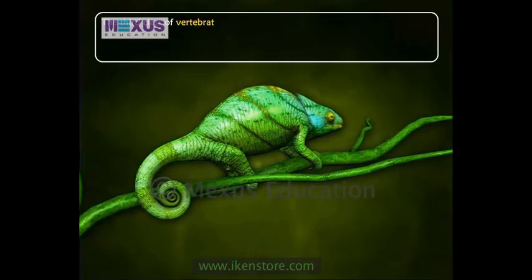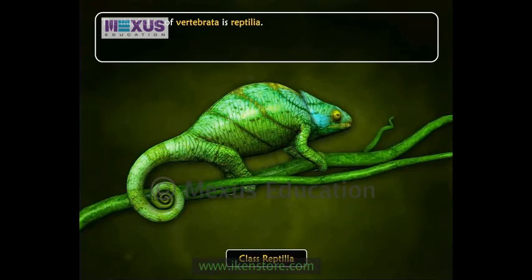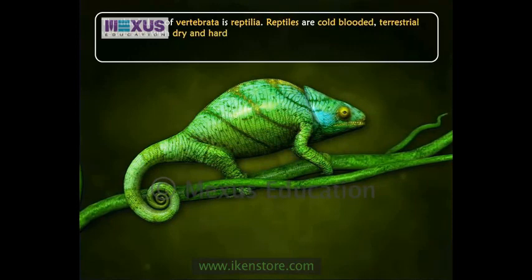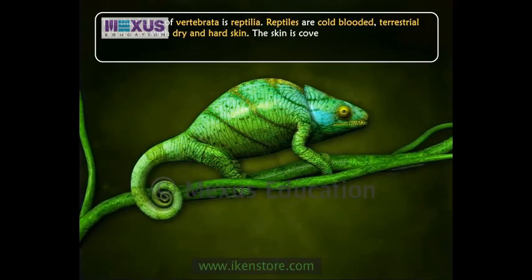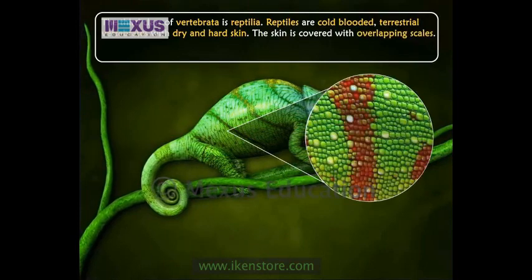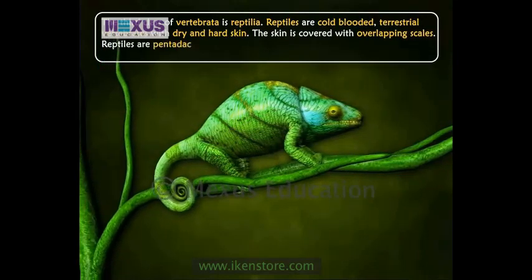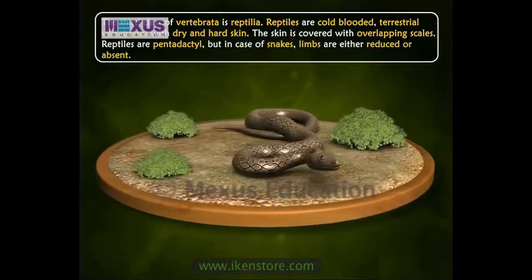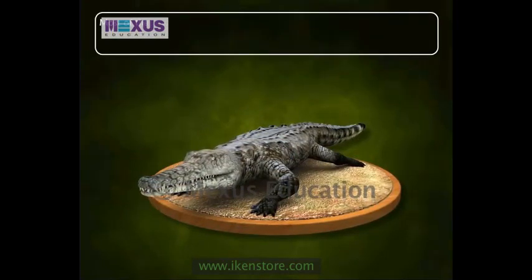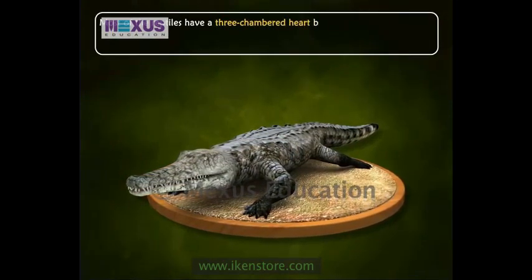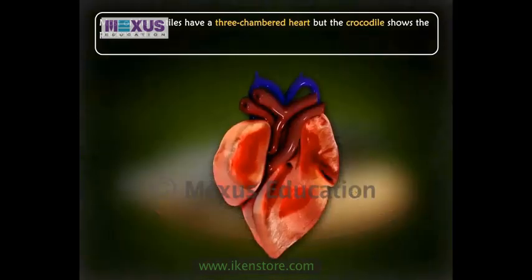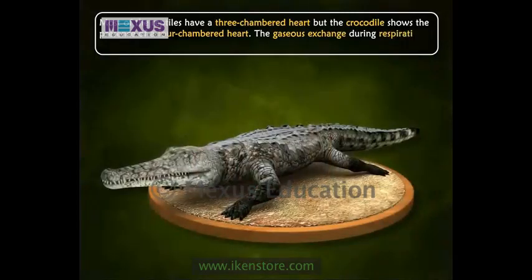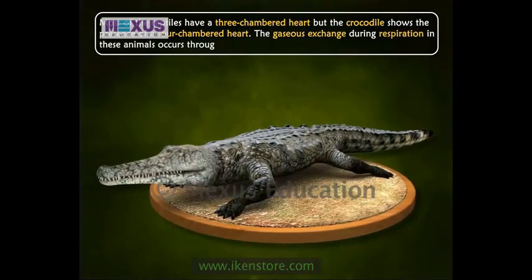The third class of Vertebrata is Reptilia. Reptiles are cold-blooded, terrestrial vertebrates with dry and hard skin. The skin is covered with overlapping scales. Reptiles are pentadactyl, but in case of snakes, limbs are either reduced or absent. Most of the reptiles have a three-chambered heart, but the crocodile shows the presence of a four-chambered heart. The gaseous exchange during respiration in these animals occurs through lungs.